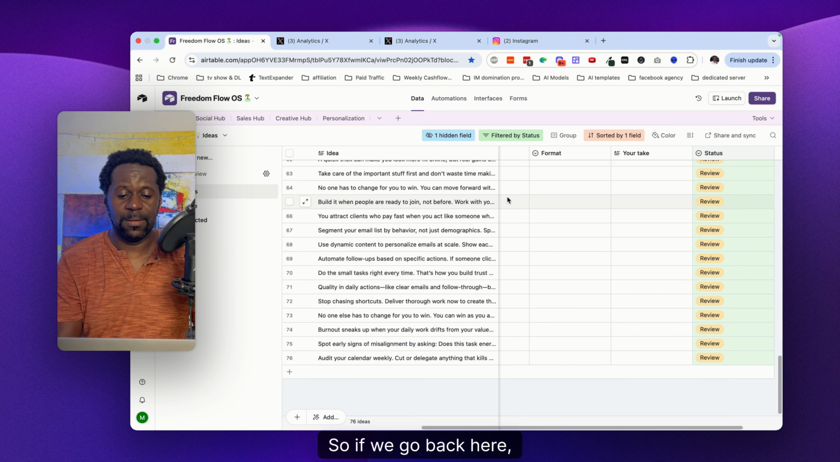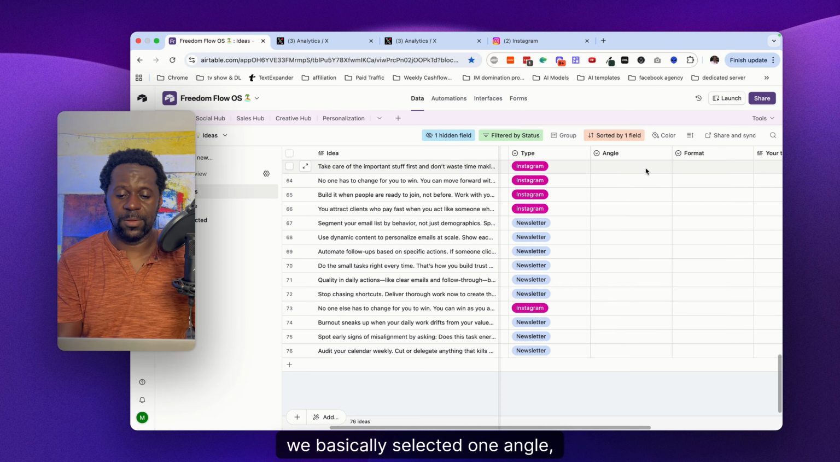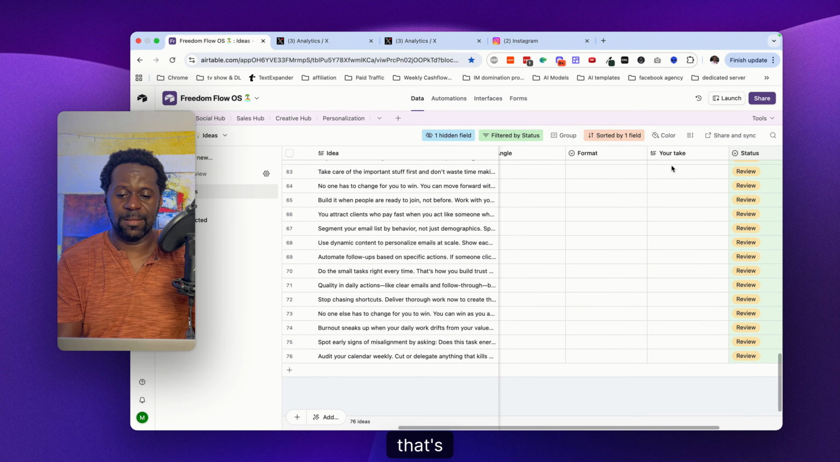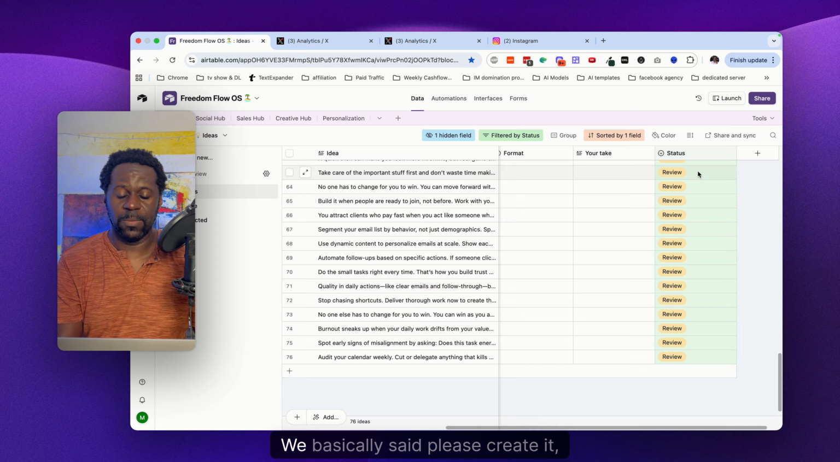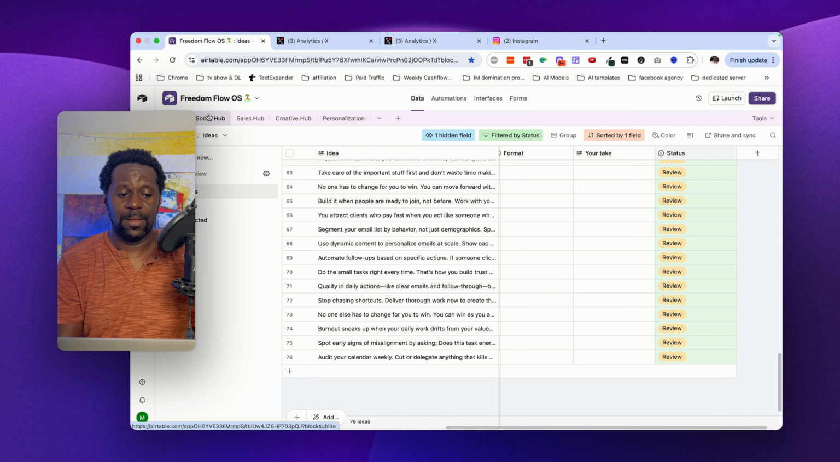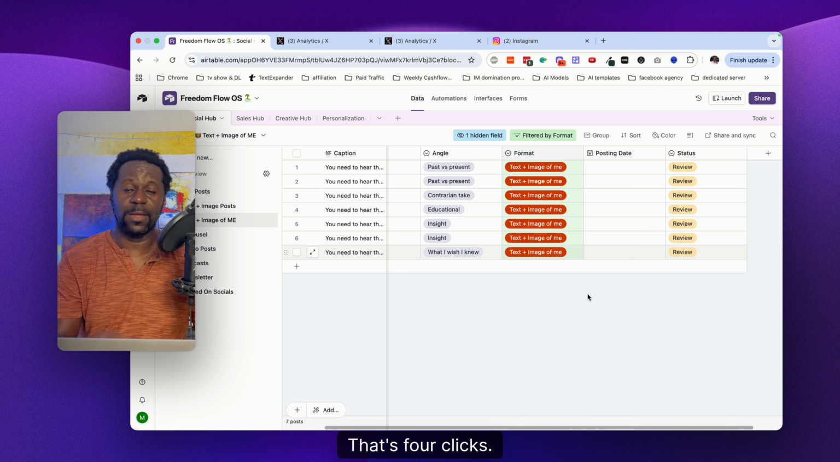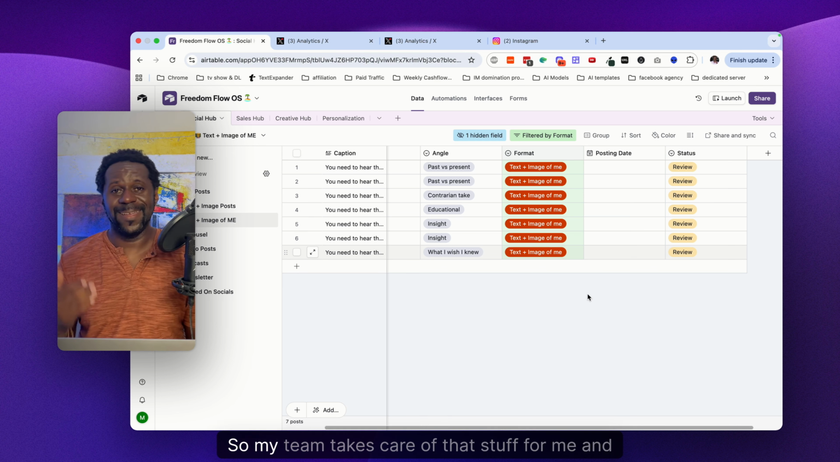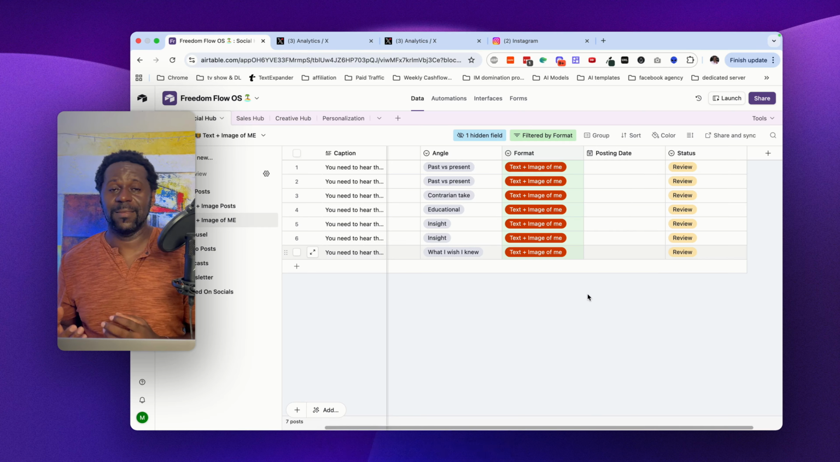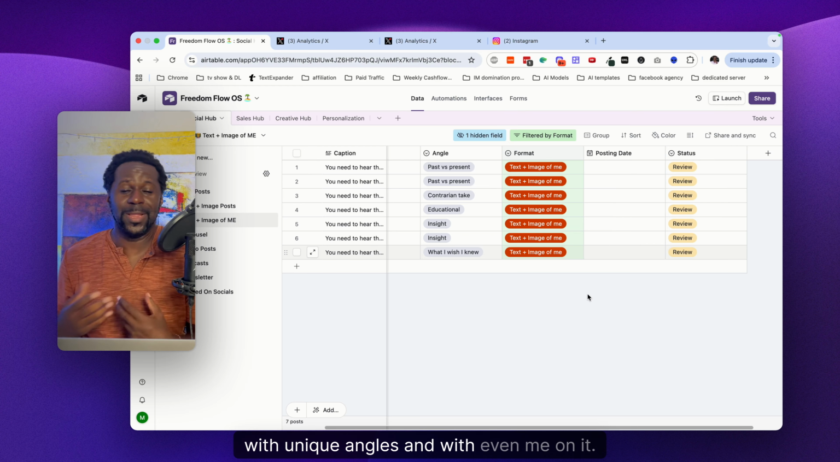If we go back here, we selected one angle, that's 1 click. We selected the format, that's 2 clicks. We said please create it, that's 3 clicks. Then once we have checked it and we think that it's good, we say post, that's 4 clicks. 4 clicks, done. So my team takes care of that for me and we have really good content with unique angles, with even me on it.